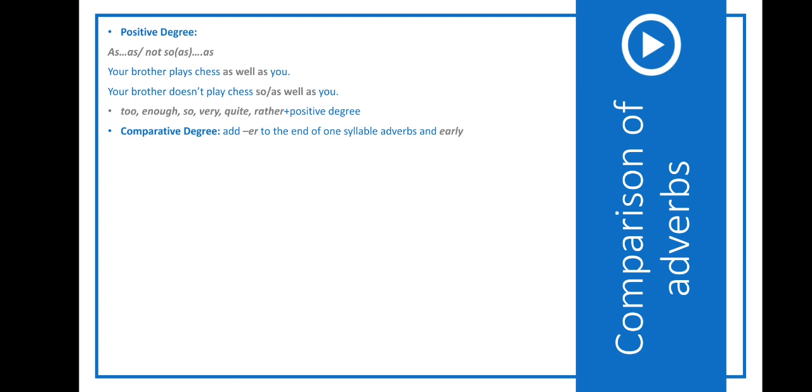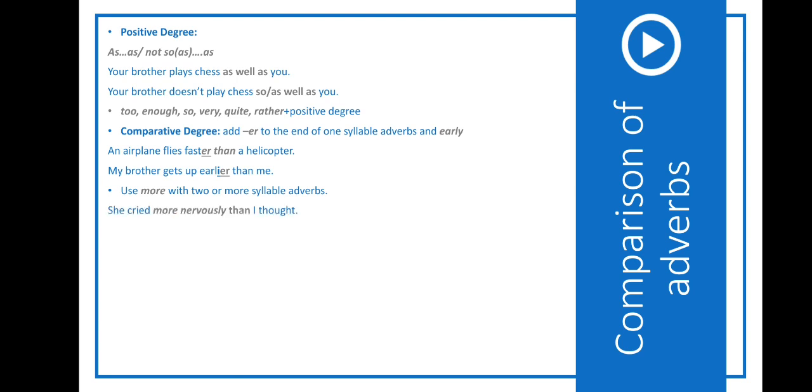Comparative degree, we add -er to the end of one-syllable adverbs and early. An airplane flies faster than a helicopter. As you can see, we add -er. Or my brother gets up earlier than me. So we use more with 2 or more syllable adverbs. She cried more nervously than I thought.